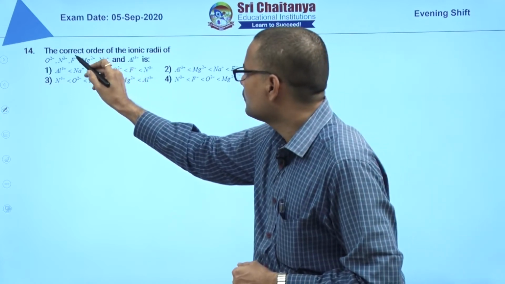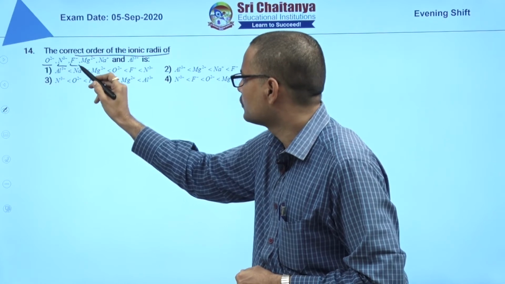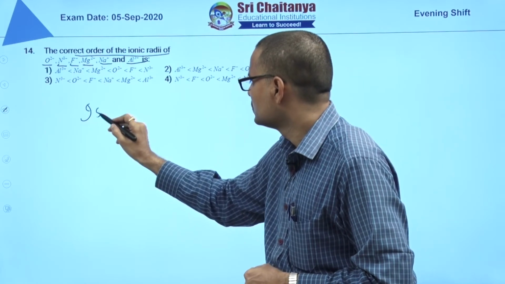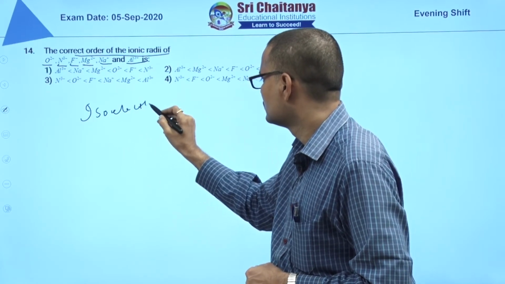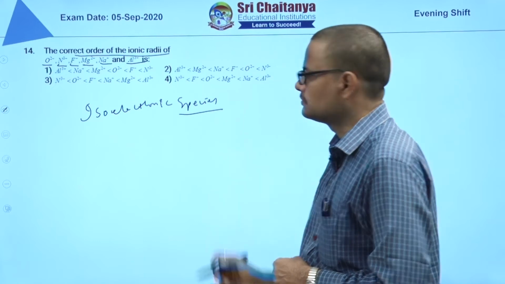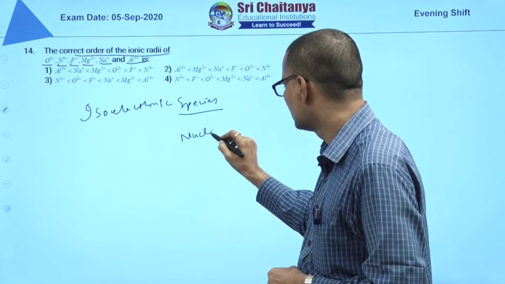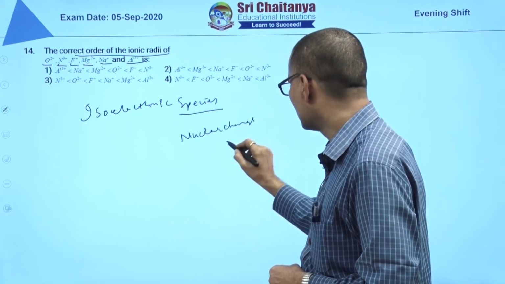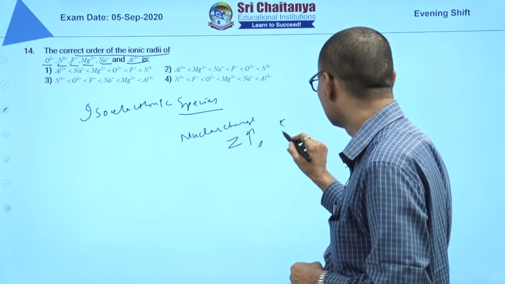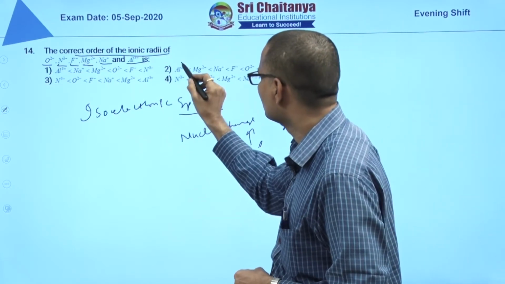The correct order of ionic radii. The ions given are oxide, nitride, fluoride, Mg plus 2, Na plus, Al plus 3. These are all isoelectronic species. This is the simplest question. In isoelectronic species, if nuclear charge increases, that means atomic number increases, and the size decreases. Which has the highest atomic number? Aluminum. So it has the least size.